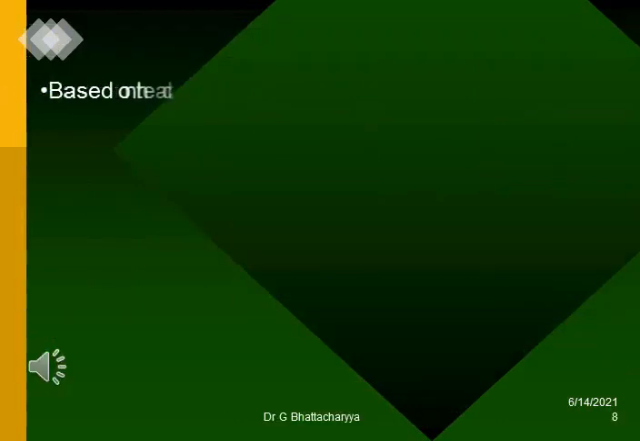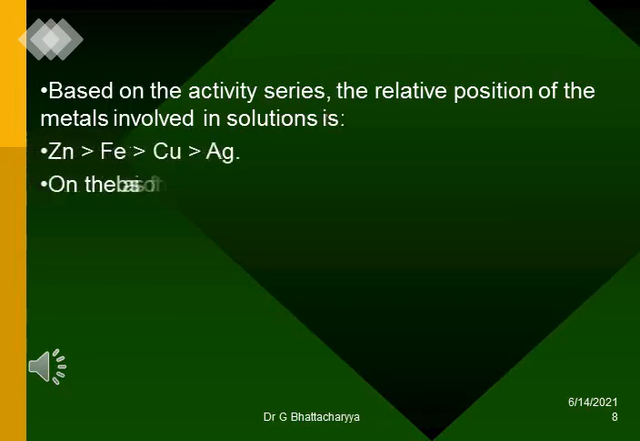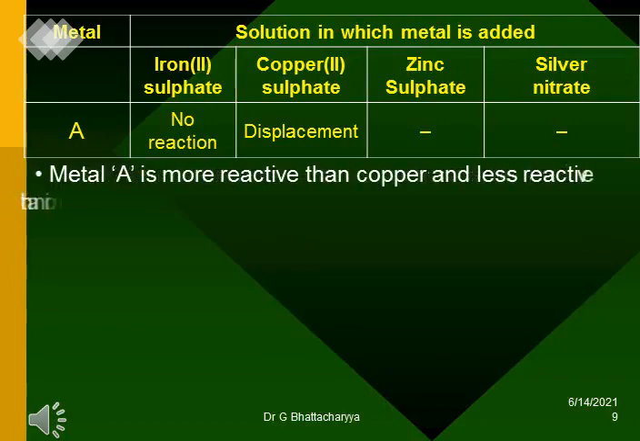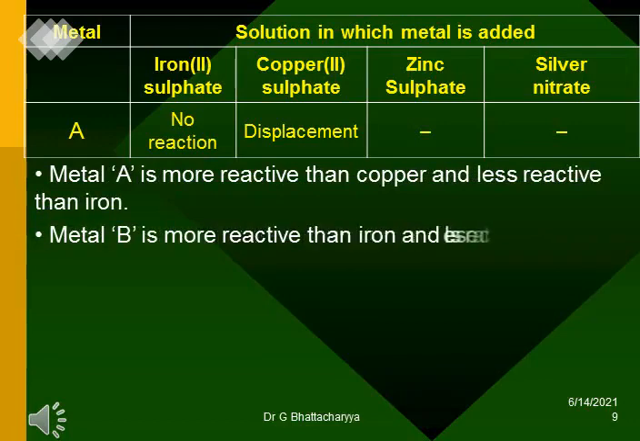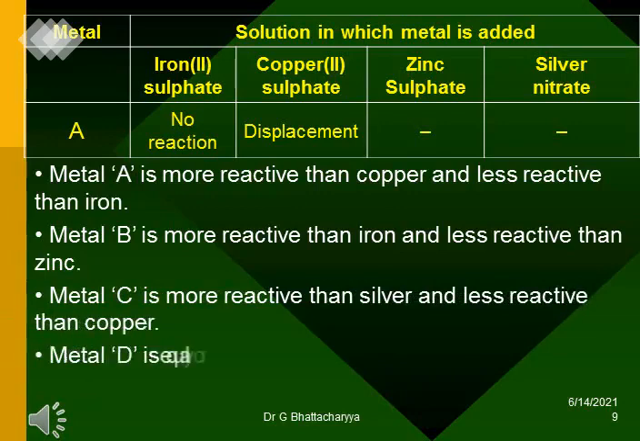Based on the activity series, the relative position of the metals involved in solutions is Zn more than Fe more than Cu more than Ag, on the basis of the results given in the table. Metal A is more reactive than copper and less reactive than iron. Metal B is more reactive than iron and less reactive than zinc. Metal C is more reactive than silver and less reactive than copper. Metal D is equally or less reactive than silver. In the light of the above information,